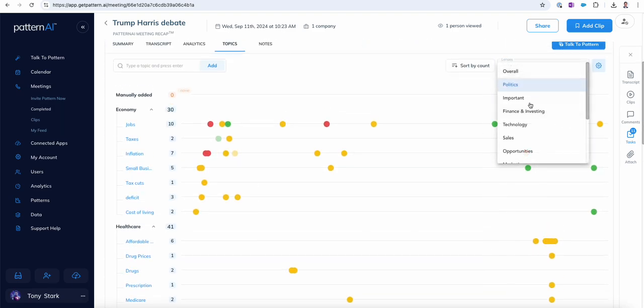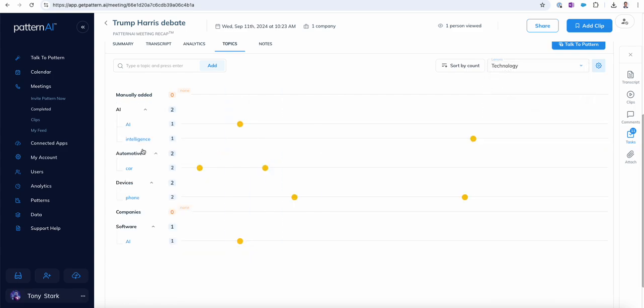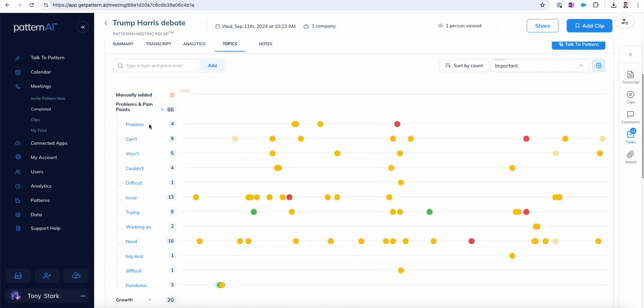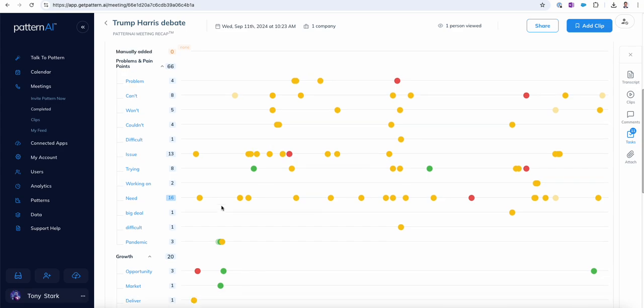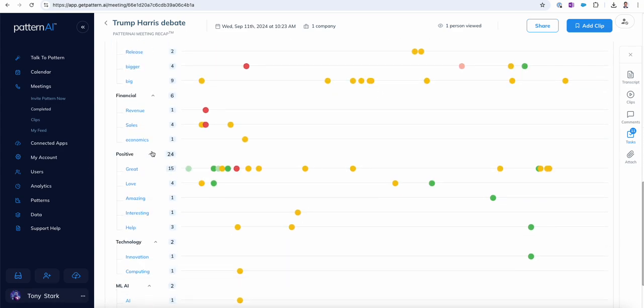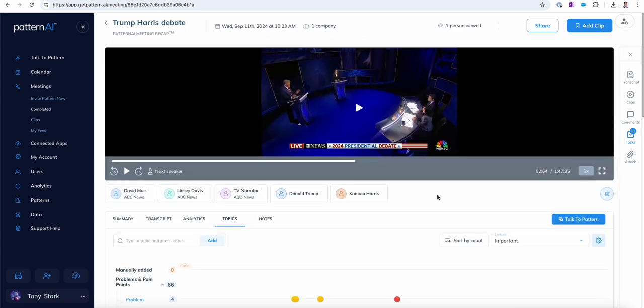We could look at different things in here, like, for example, important. We could look at a technology lens and see if there are any. Not a lot of technology came up. AI came up a couple times here. Software. This is not a great pattern here, but we could go deeper on that. And then we can look at some of the difficult words here, like problem, can't, won't, couldn't, difficult, and so on. You can see some of these negative words came up a lot. Growth, talking about, all these different positive words here. These are different word patterns that are kind of interesting.